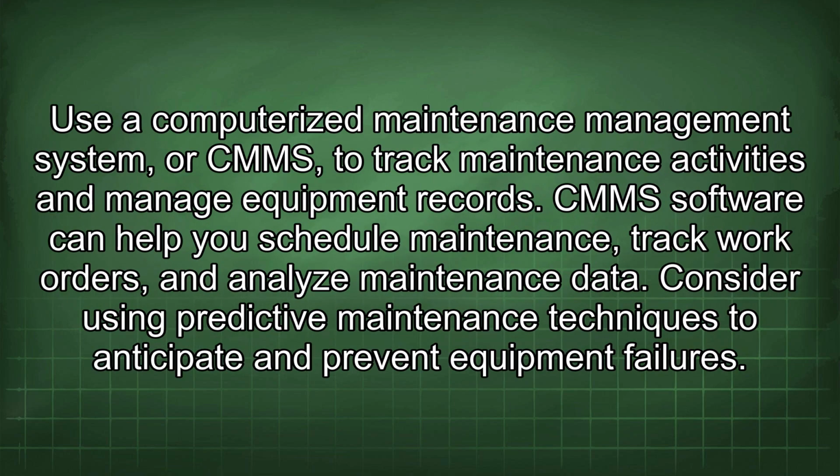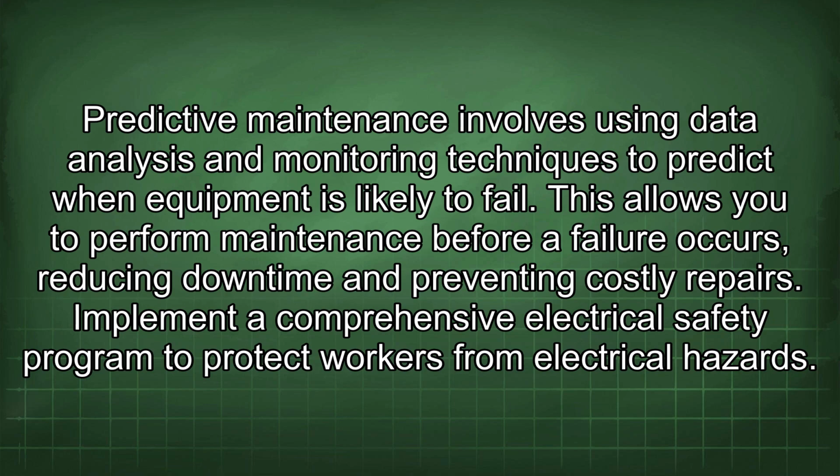Use a computerized maintenance management system, or CMMS, to track maintenance activities and manage equipment records. CMMS software can help you schedule maintenance, track work orders, and analyze maintenance data. Consider using predictive maintenance techniques to anticipate and prevent equipment failures. Predictive maintenance involves using data analysis and monitoring techniques to predict when equipment is likely to fail. This allows you to perform maintenance before failure occurs, reducing downtime and preventing costly repairs.